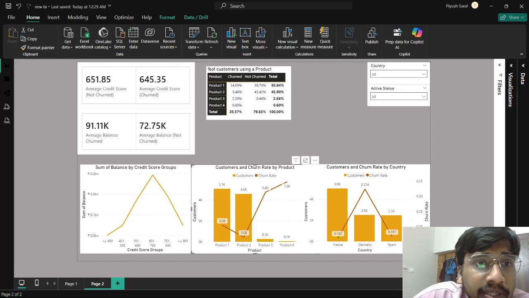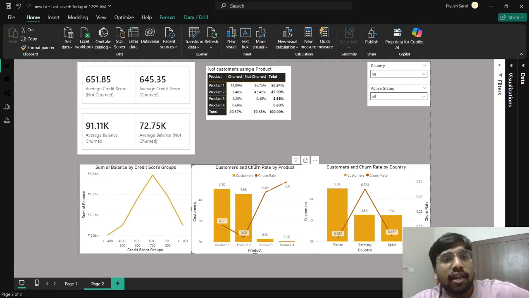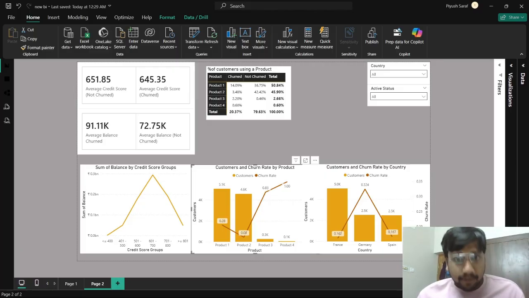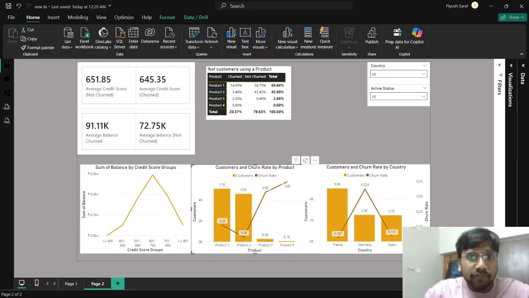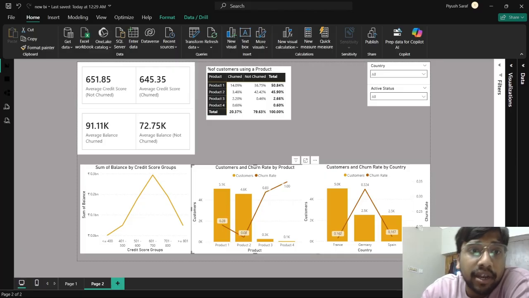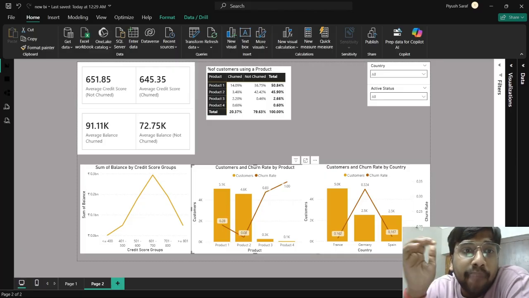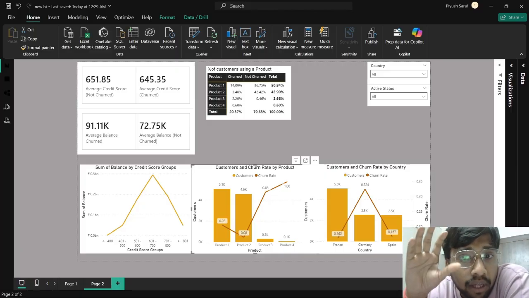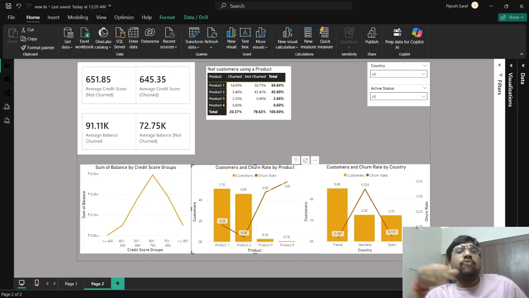Let's see another chart here. If you see the left hand side line chart, that is the sum of balance by credit score groups. Okay, here you see that the credit score groups of 600 to 700 and 700 to 800 have the maximum amount of balance. The majority of balance is concentrated in these two groups, and we have very low balances in the other groups.